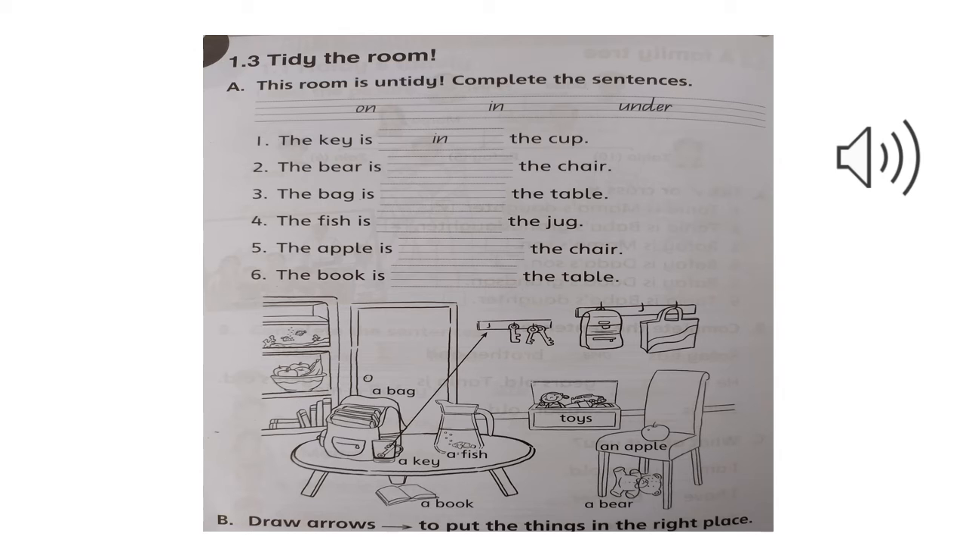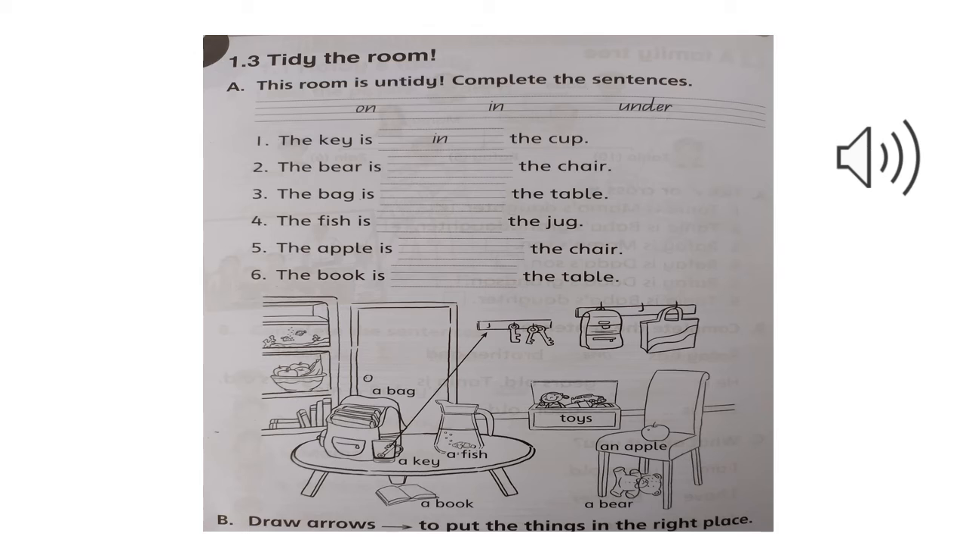Now what you have to do is you have to see the picture that is given below the sentences, and each of the things in the picture is labeled. So you just have to see the thing, and then you have to decide whether the thing is on top of something, inside of something, or under something. So the first sentence is done for you, which is the key is in the cup. Can you guys see the key is in the cup?